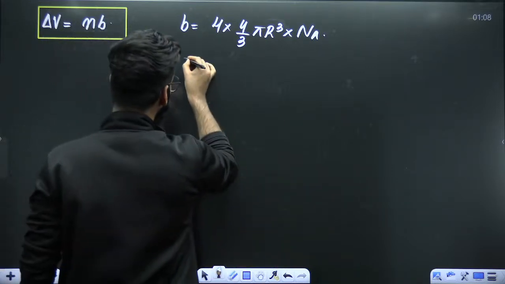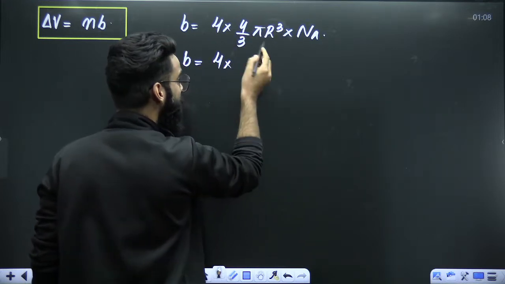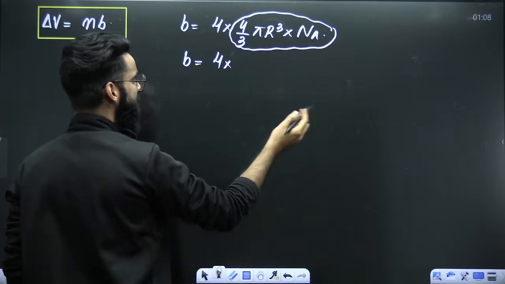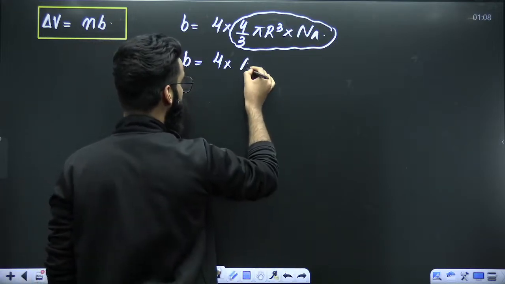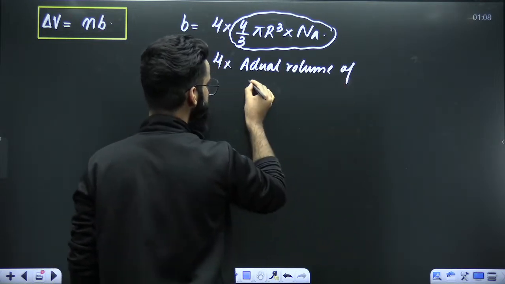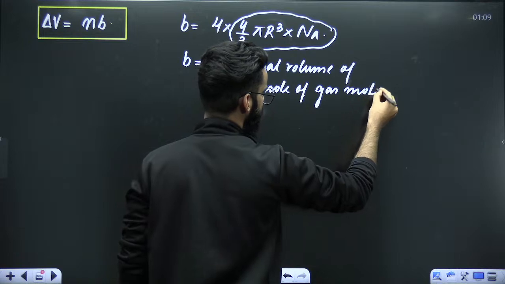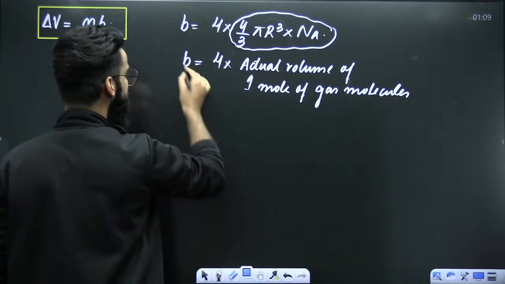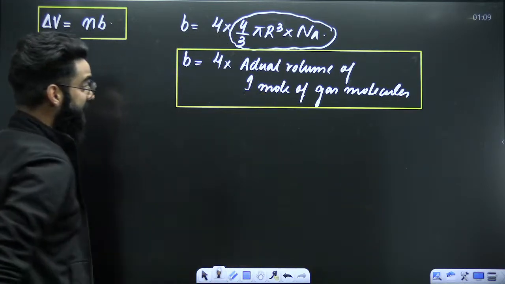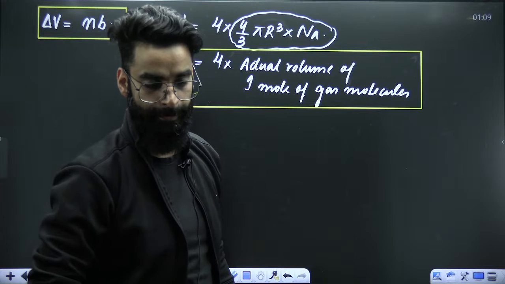Now, one more thing. This B I can write in one more format: 4 multiplied by, what is 4 by 3 pi r cube? This is the actual volume of one molecule, multiplied by Avogadro's number. Does that give me the actual volume of 1 mole of gas molecules? This is again important, right? This B is again the van der Waals constant. It is equal to 4 multiplied by the actual volume of 1 mole of gas molecules. I hope you got it.